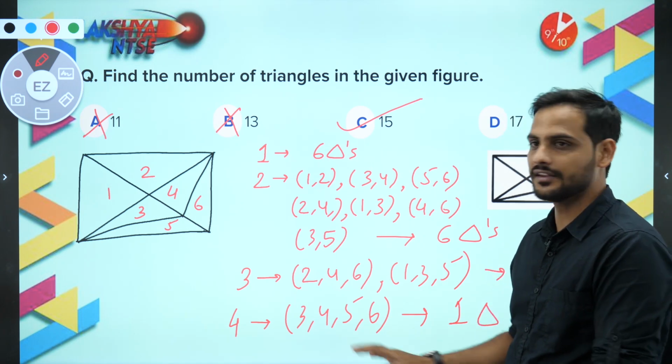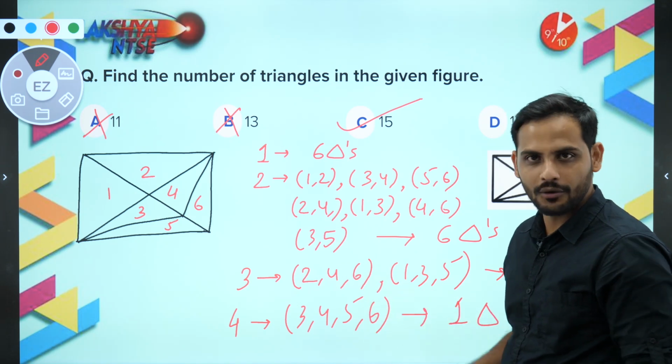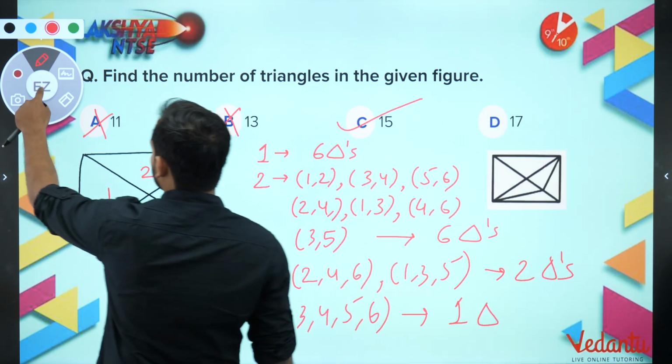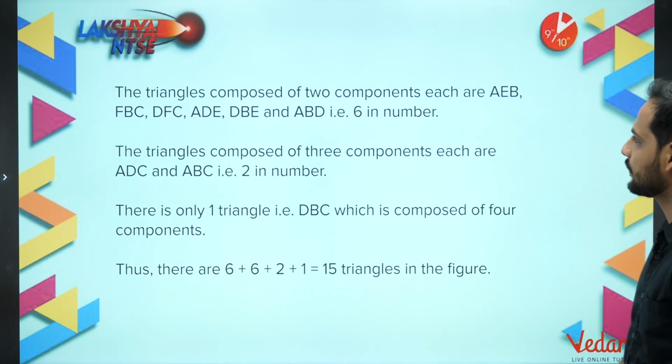Okay, but the method is this. Try to divide it into smaller units and then do it by combination. Okay, bachcho, chalo. So the correct answer, as we can see from here, is 15 triangles. Let's move to the next question.